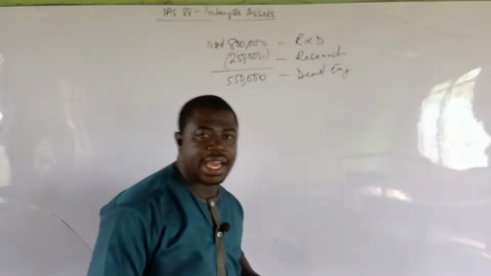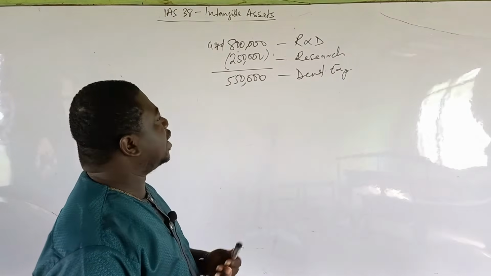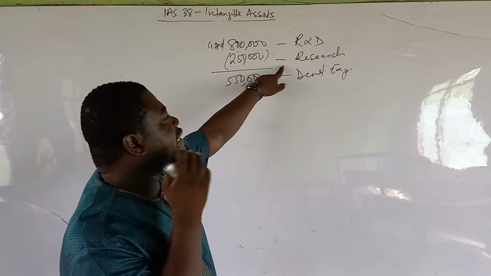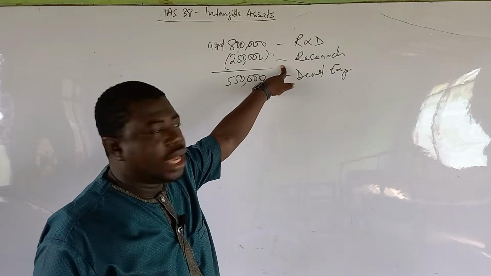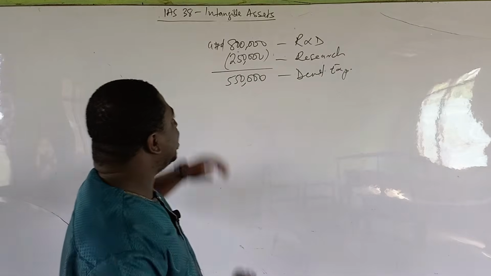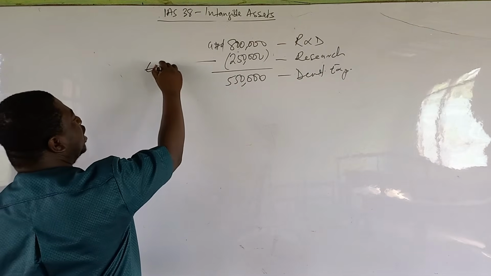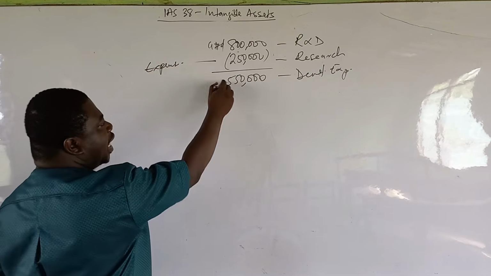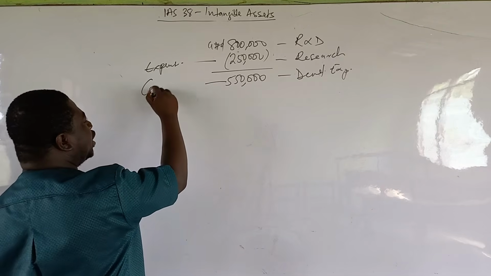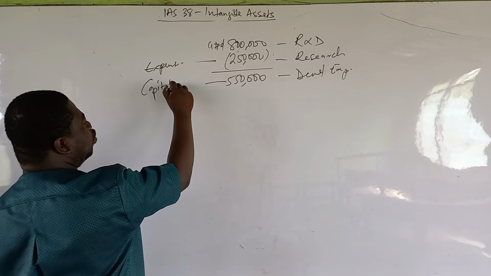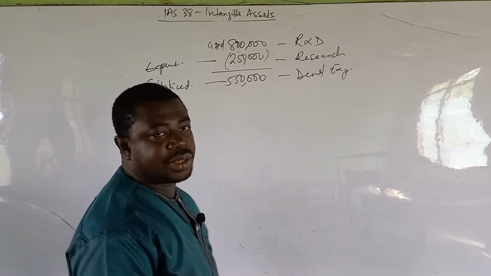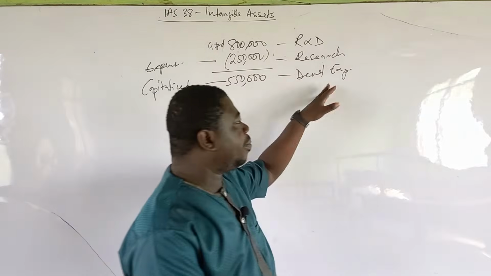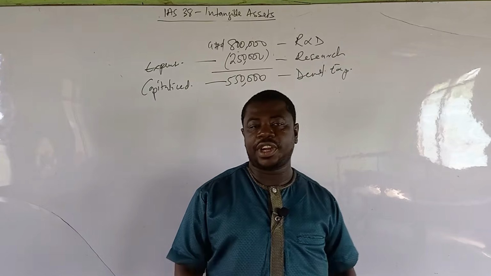Now, what does the standard IAS 38 tell us? IAS 38 tells us that research costs should be expensed in the period. And therefore, research will be treated as an expense in the profit or loss statement. And only the 550,000 will be capitalized as an intangible asset in relation to development expenditure in the statement of financial position.